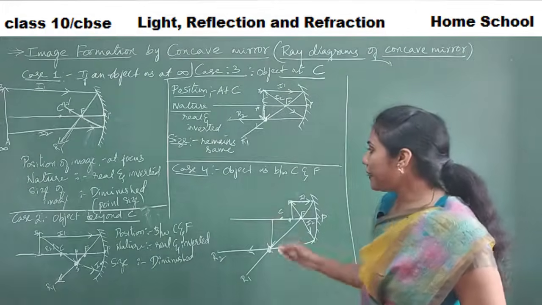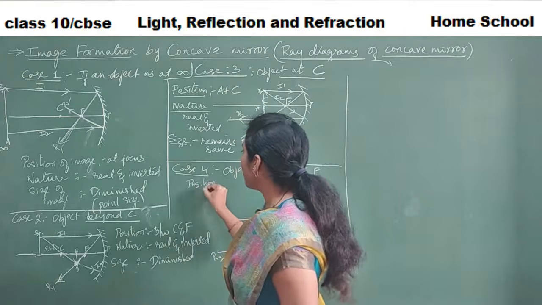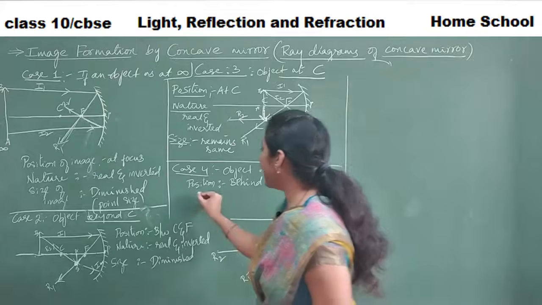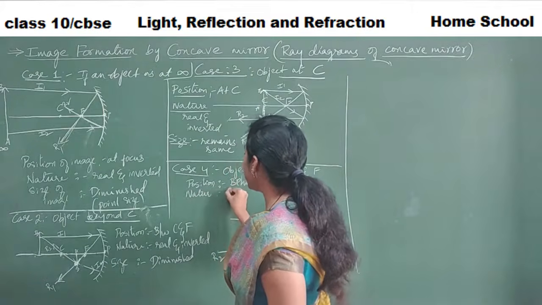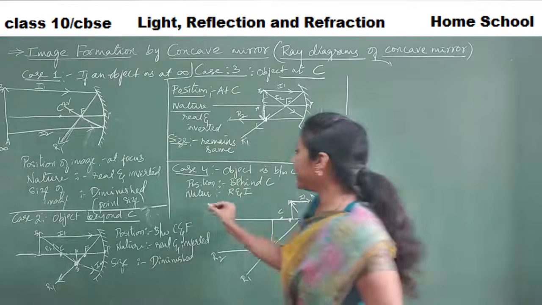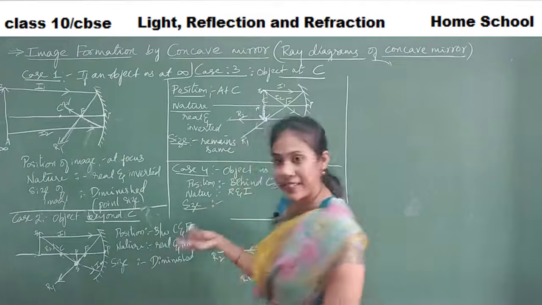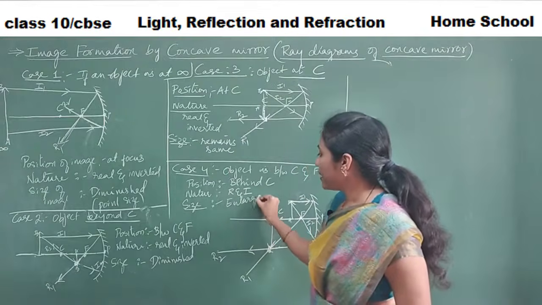So let us write the points here. What is the position here? Position is behind C. And what is the nature? Nature is real and inverted. R in the sense real, I is inverted. But size is not diminished, not the same. Size is little enlarged. Yes or no?